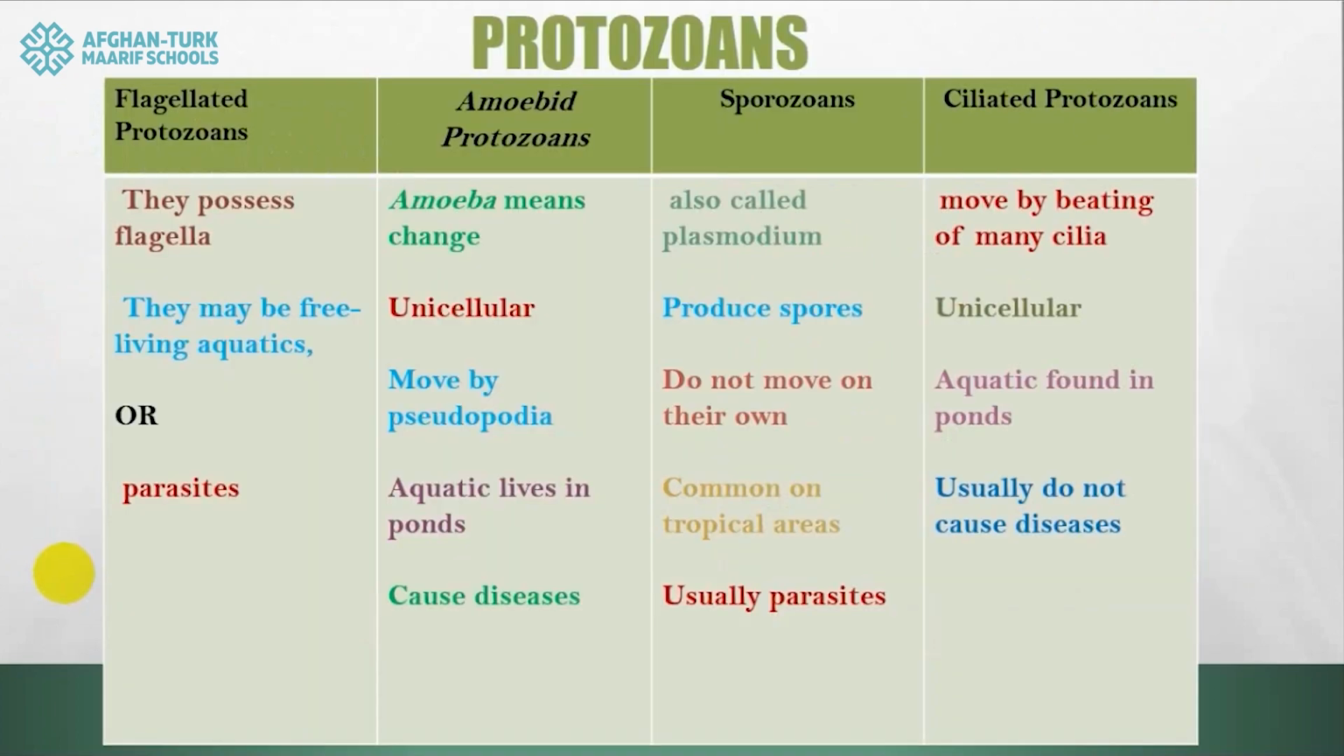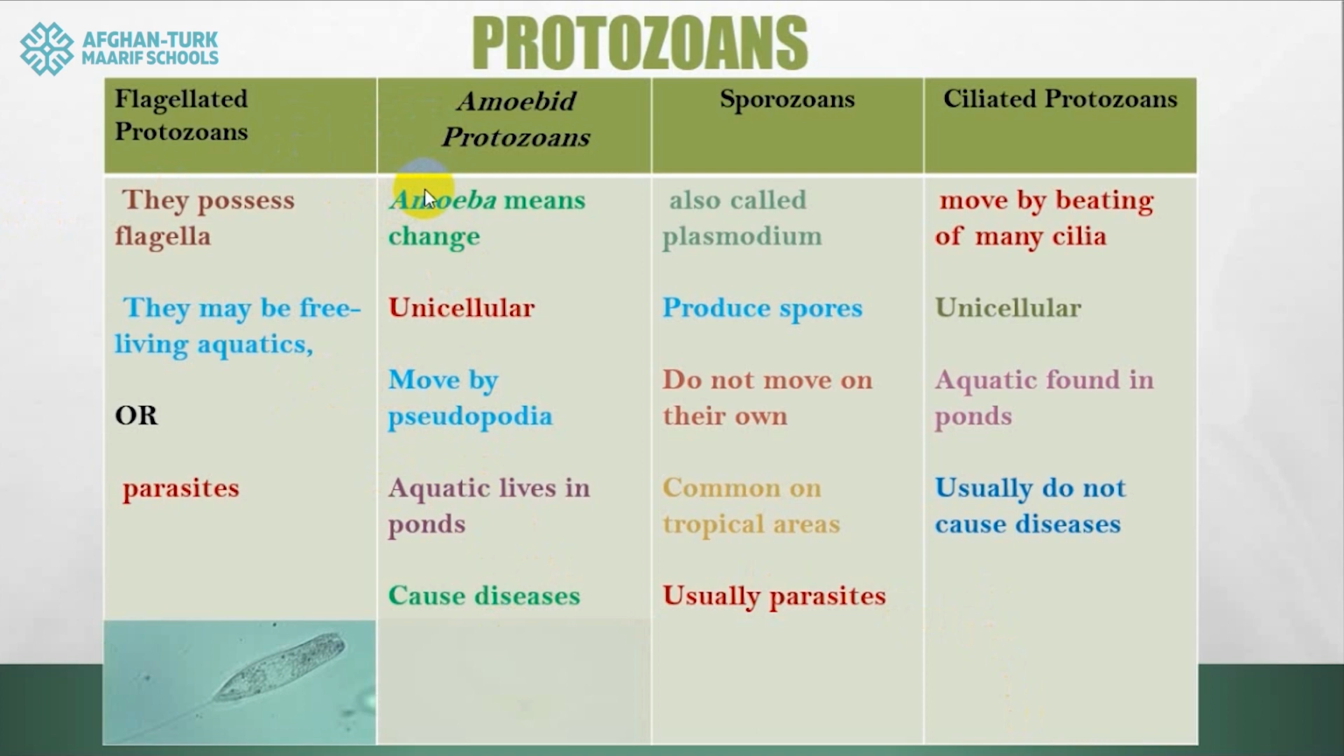And last category, protozoans or animal-like protists. There are four kinds of it. The first one is flagellate protozoans. Their names are taken from the flagella that they got. That's why flagellate, it means having flagella. And they may be free or aquatic. They can swim freely inside water. But sometimes they can be parasitic. It means sometimes they can cause illnesses.